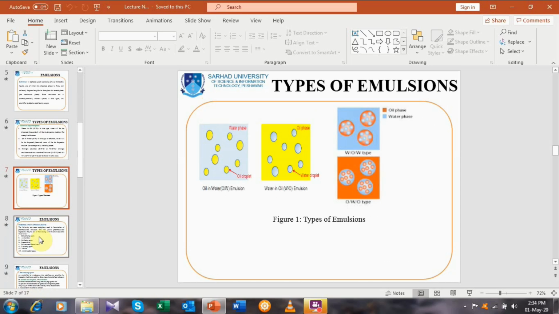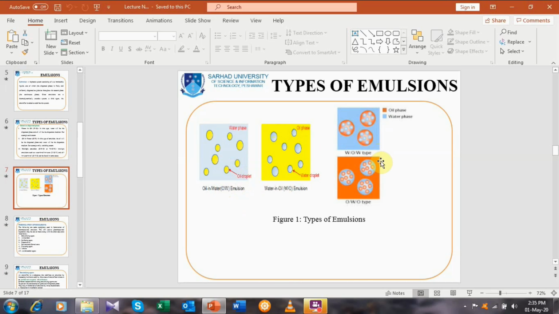After that, we have discussed what is meant by oil in water type of emulsion, in which the oily phase is dispersed as droplets, and in water in oil type of emulsion, water droplets are dispersed in the oily phase.